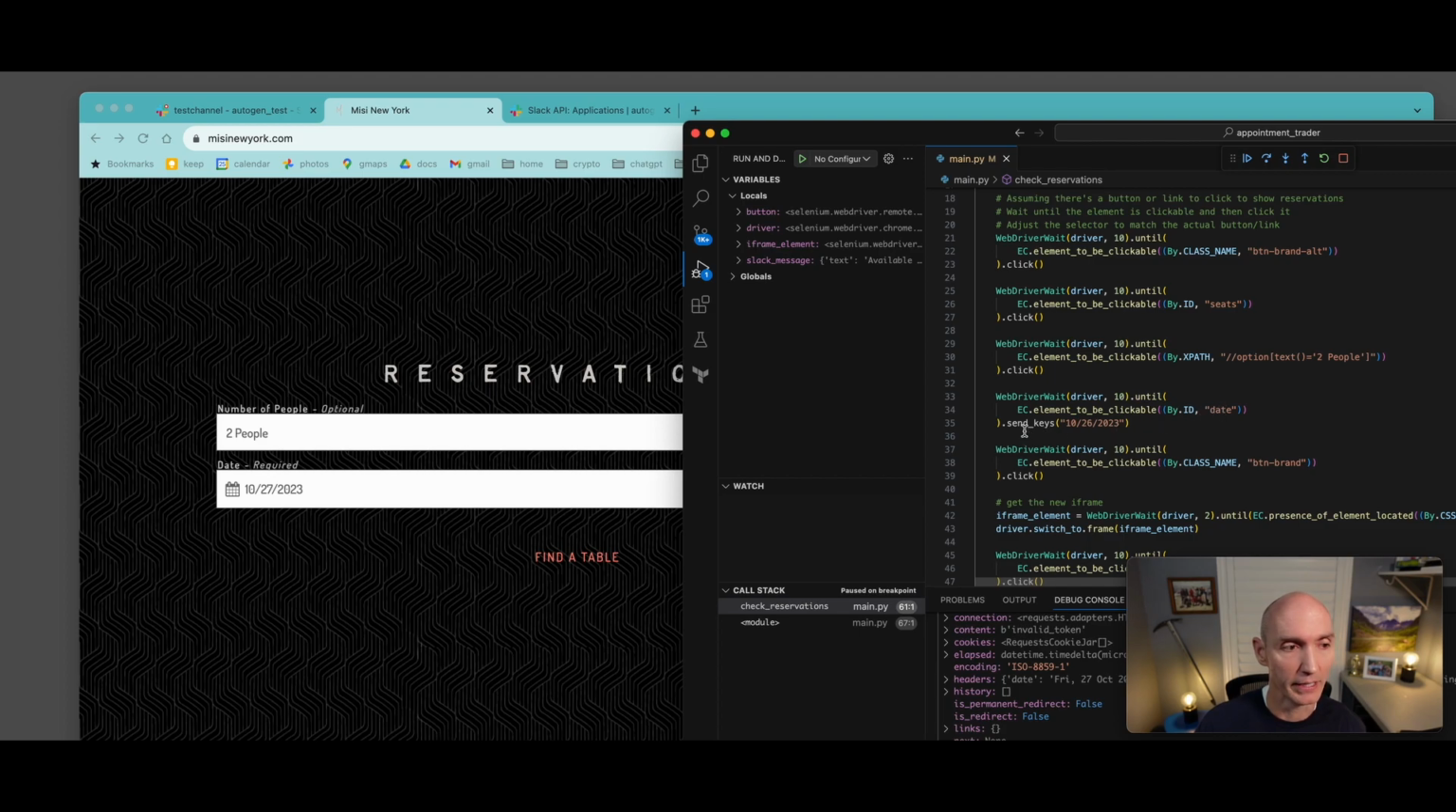Once we find the date, we can do this really cool command here. We can do a send keys. So that's as if you were typing there. So send keys, there's a date. So you obviously put in whatever date you need.